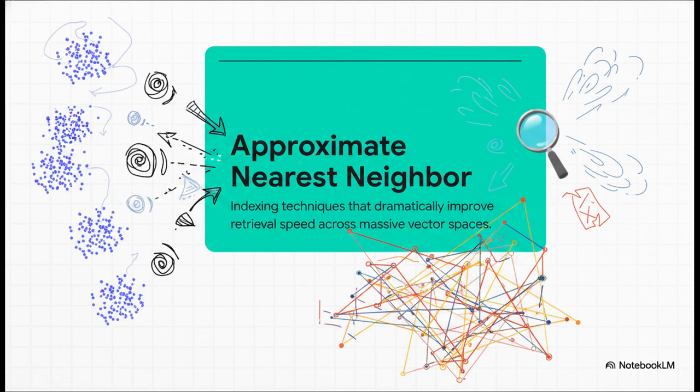Since doing an exact similarity search across those massive vector spaces is just way too computationally expensive, vector databases use ANN indexing techniques. It's essentially a brilliant math trick that dramatically speeds up retrieval, making it actually viable to search billions of high-dimensional vectors in real time.